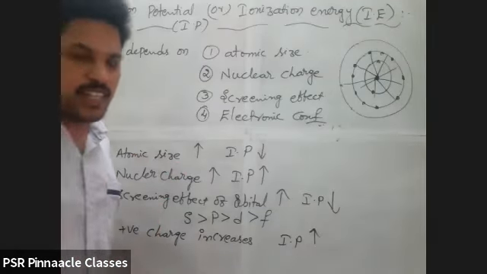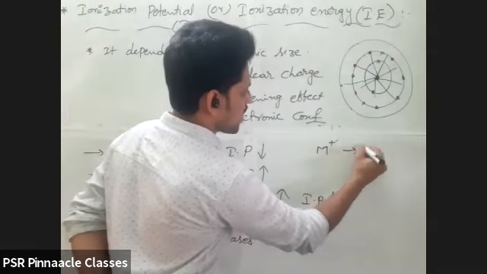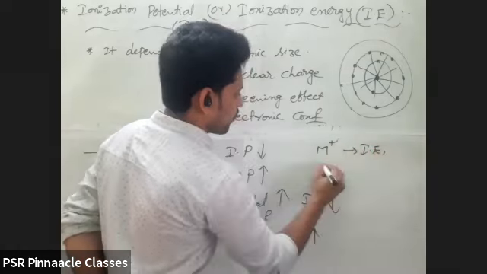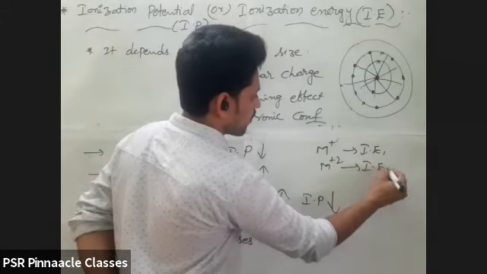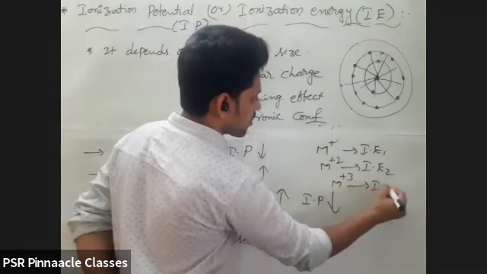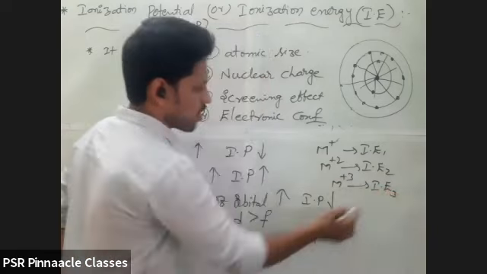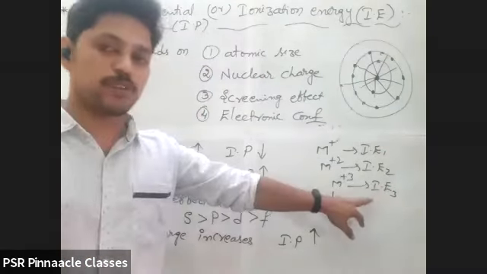Positive charge is increasing or not? To become M+, we use IE1. To become M2+, we use IE2. To become M3+, we use IE3. See once, out of these three, which has more charge?